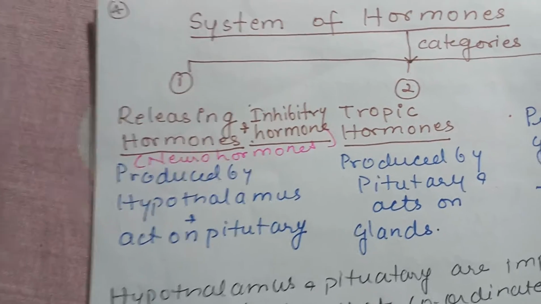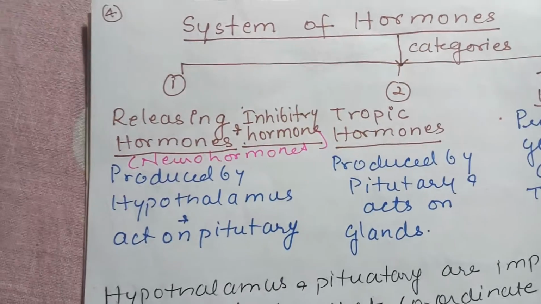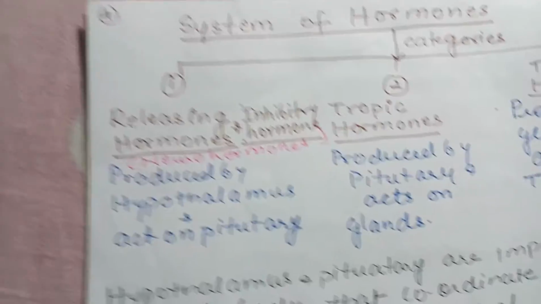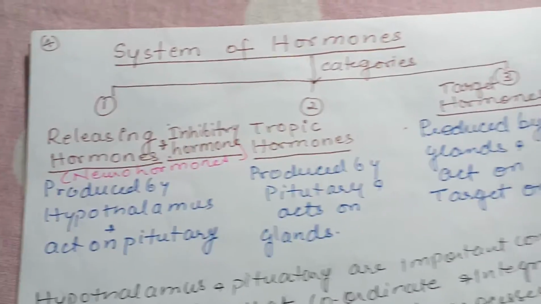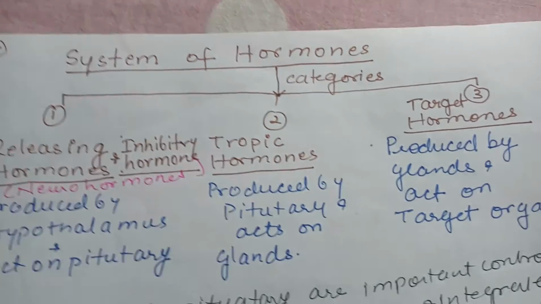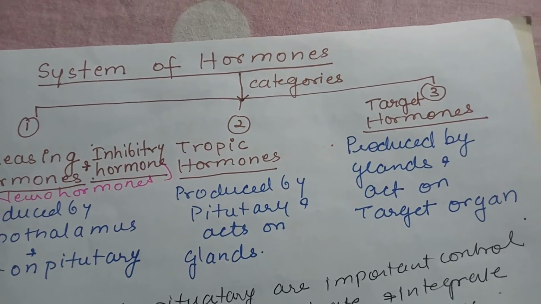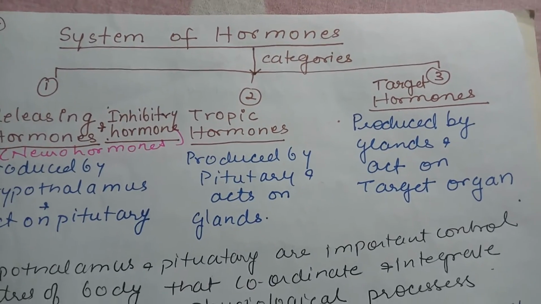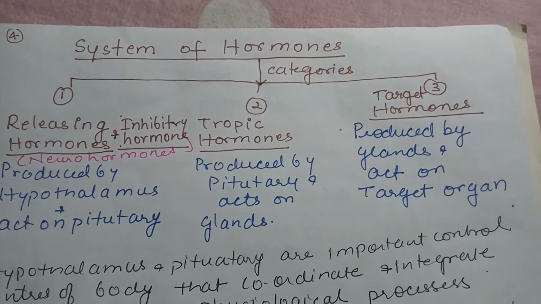So here the hypothalamus, which consists of certain neurosecretory cells, produces the releasing and inhibitory hormones. Then tropic hormones are the ones which are produced by the pituitary gland, which is known as the master gland, and it controls the activity of other glands.